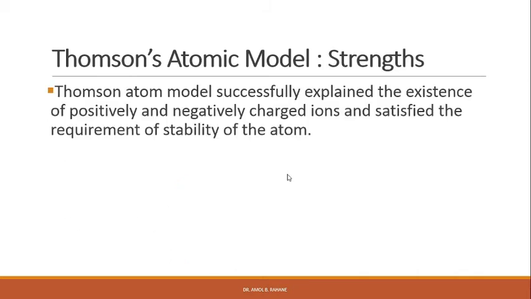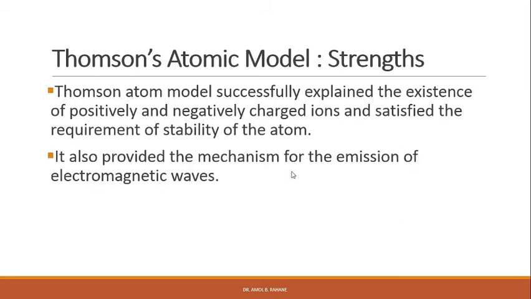Thomson's atomic model successfully explained the existence of positively and negatively charged ions and satisfied the requirement of stability of the atom. This is one of the strengths of Thomson's atomic model. It also provided the mechanism for the emission of electromagnetic waves. So why are electromagnetic waves emitted from atoms?